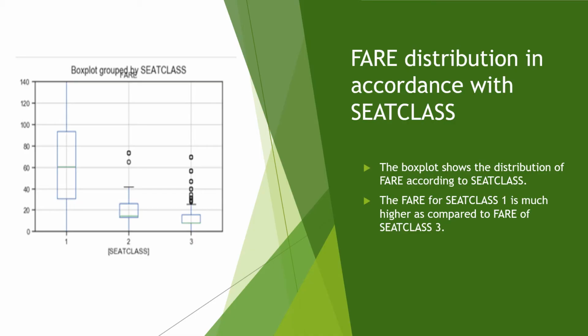The second one is fare distribution in accordance with the seat class. In this box plot, we have plotted each seat class and the fare range of that particular seat class. We can see that seat class 1 has a very high fare range compared to seat class 3. Hence it explains the earlier graph, that is why passengers prefer to travel by seat class 3 and not by seat class 1.